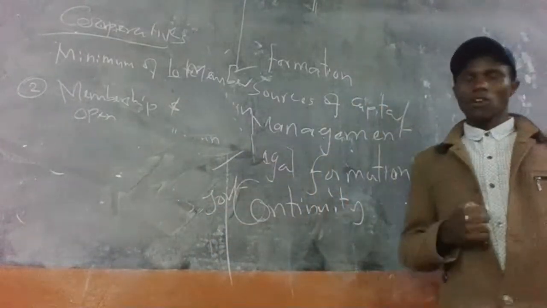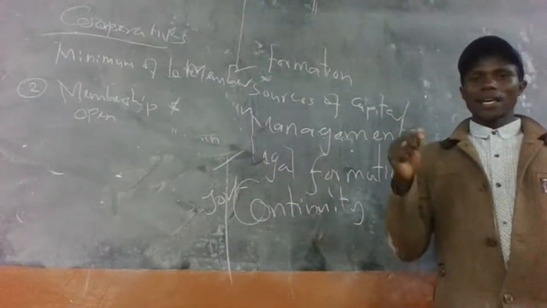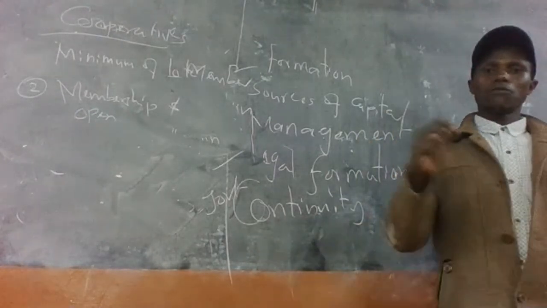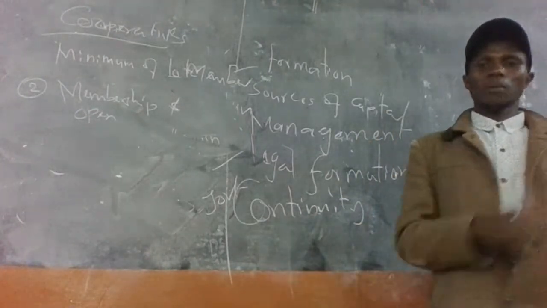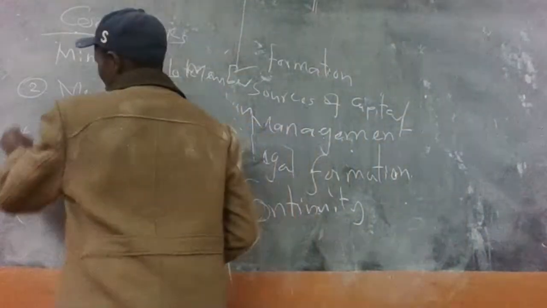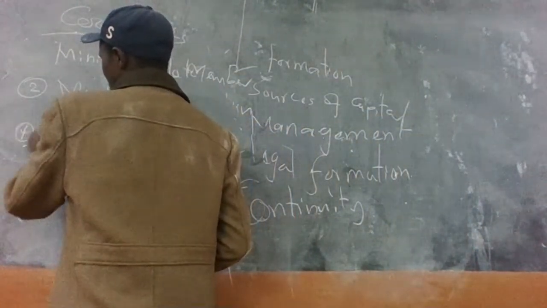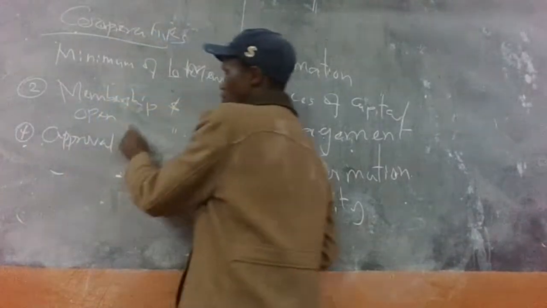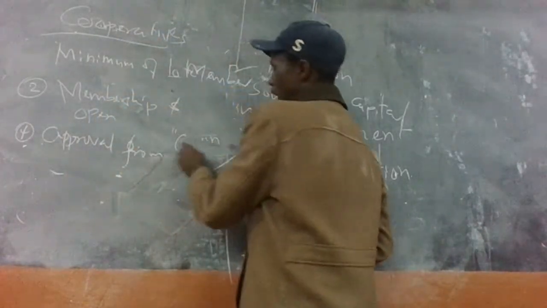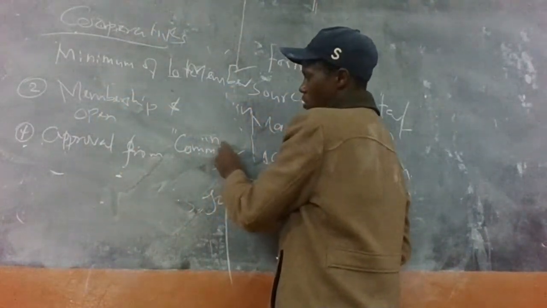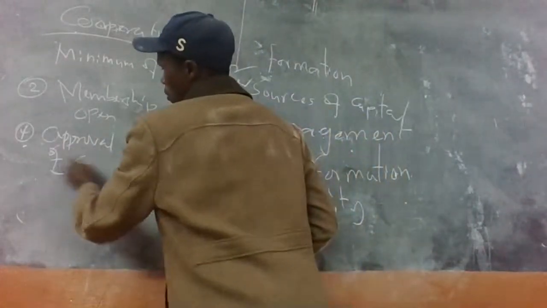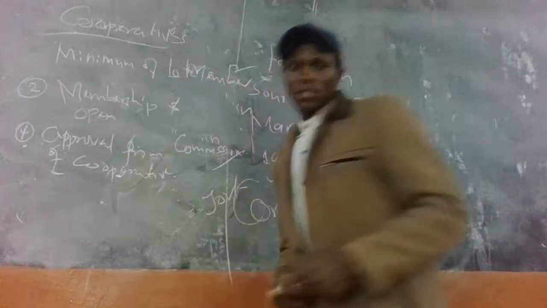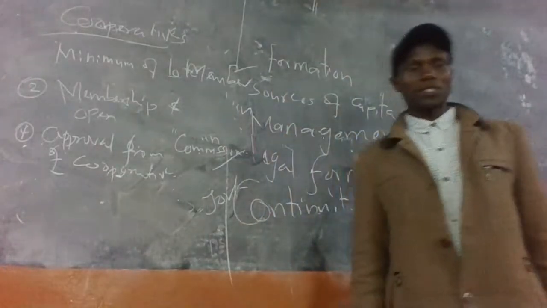Another feature is that for them to operate, they must get approval from the commissioner of cooperatives. To start a business, you must get approval from the commissioner of cooperatives.